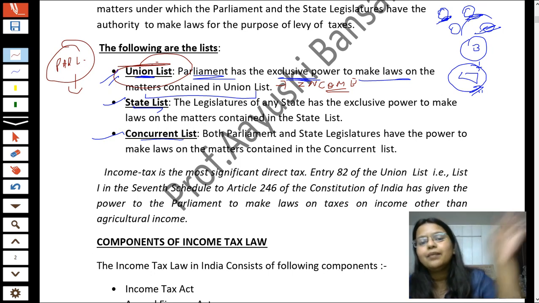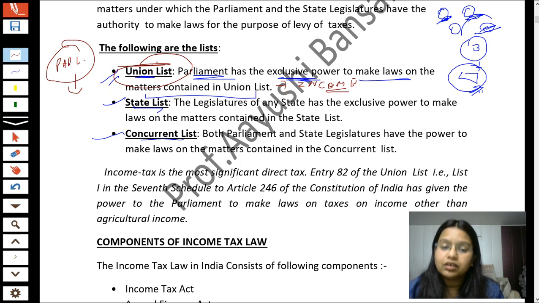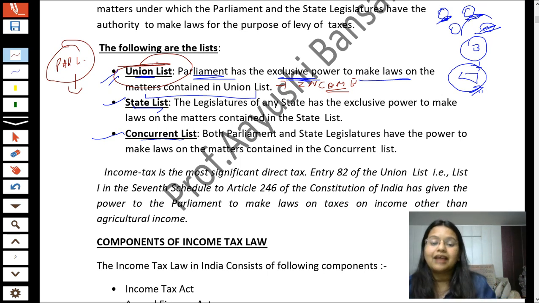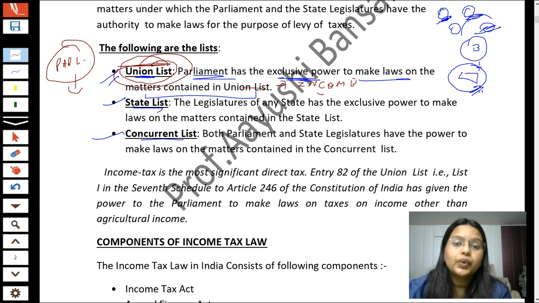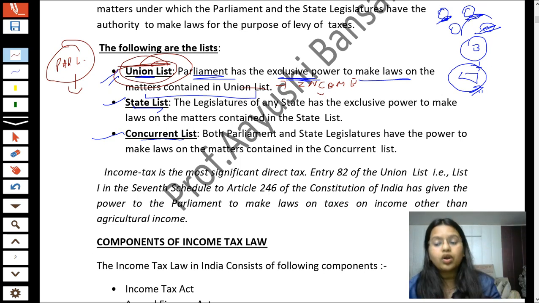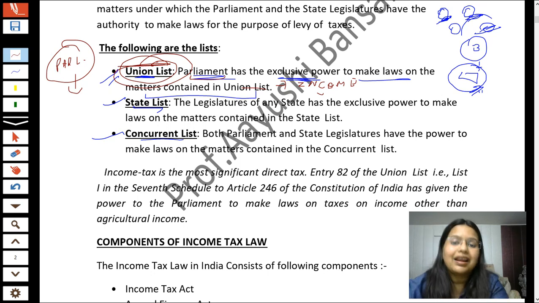Only and only parliament has the power to make law about our income tax. Now you know why parliament has the only power for this, because this income tax matter is enumerated in the union list, and all those matters which are mentioned in this union list are under the exclusive power of parliament, that only parliament can make law on that.